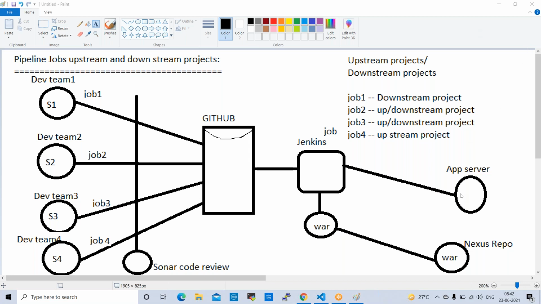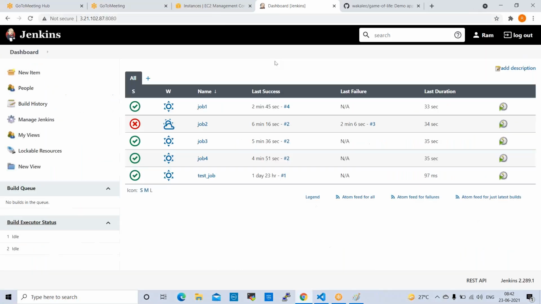Someone is asking a question in the chat. Can we change the build triggers later? I mean, if I want to build job 3 first? Yeah, you can change whatever you want. The sequences and all, whatever you want to modify, you can modify on your own.